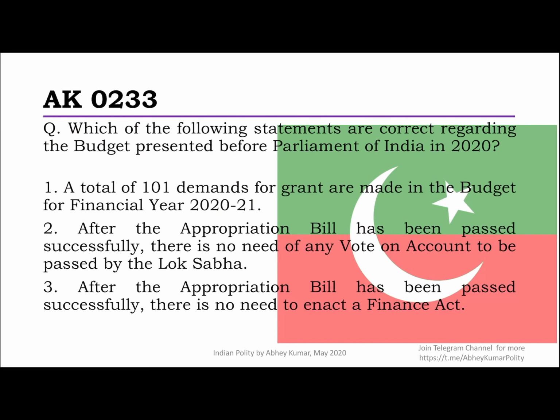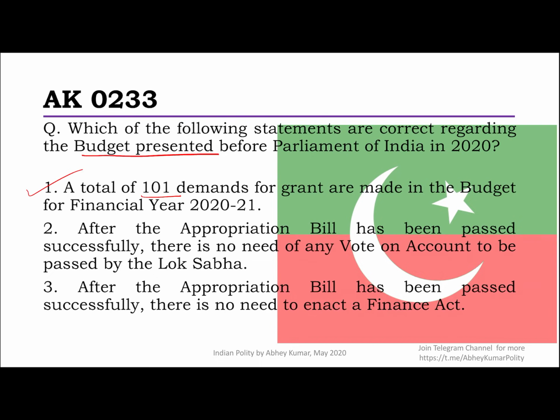So the next question we have is, which of the following statements are correct regarding the budget presented before Parliament of India in 2020? So the budget that was presented a couple of months ago, the 2020 budget, some statements have been given. Let's see. A total of 101 demands for grant are made in the budget for financial year 2020-21. Yes, absolutely correct.